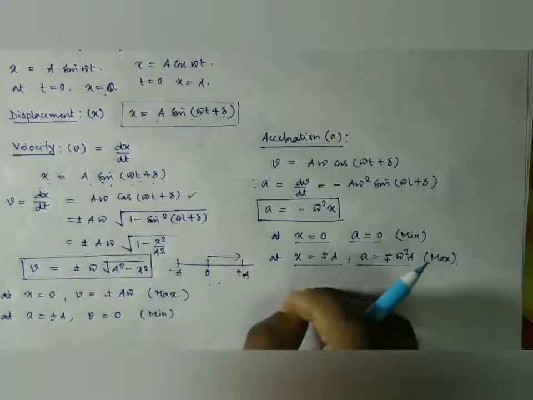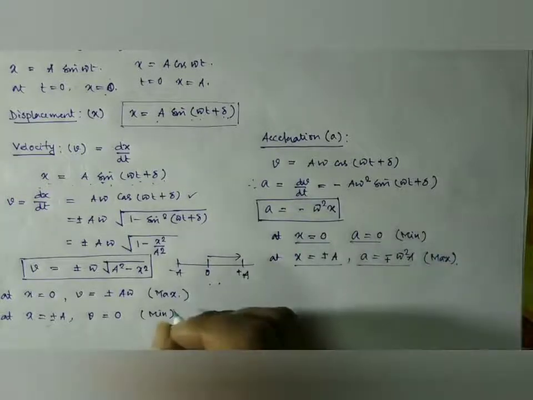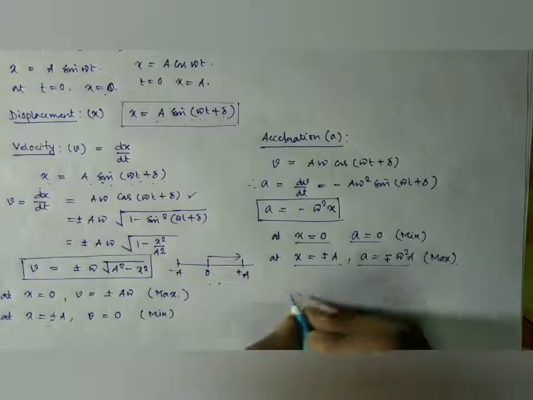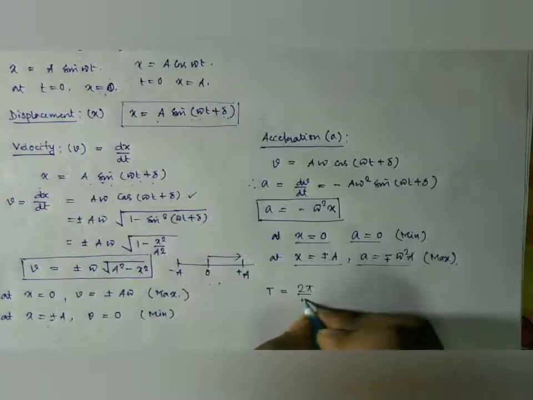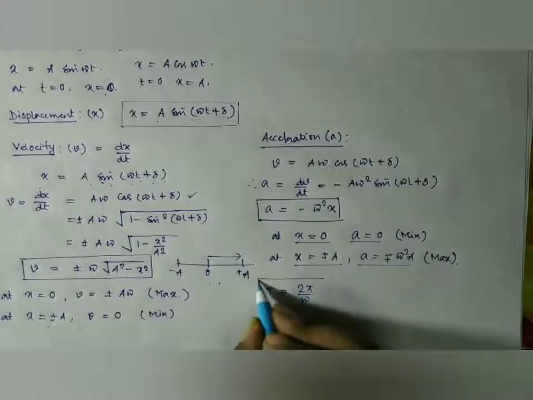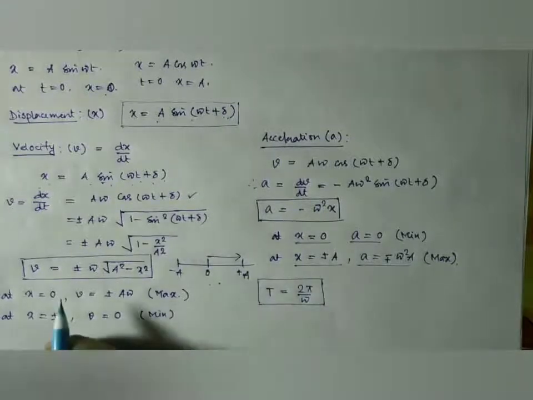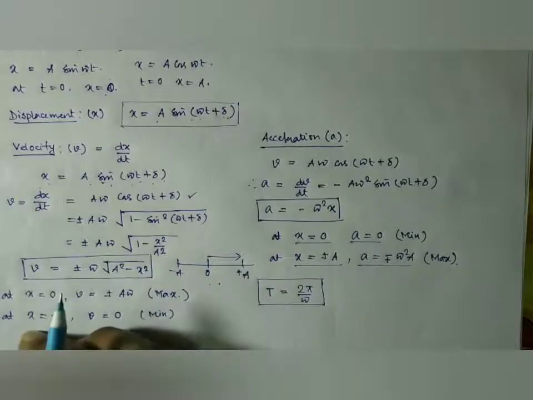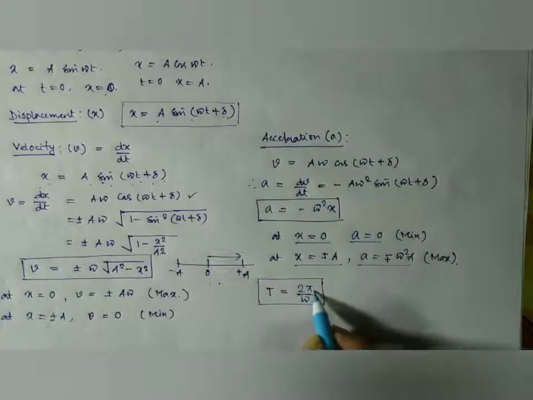Furthermore, we again require an expression of the relation between the circular frequency and the time period. The time period is given by T equal to 2 pi divided by omega, because the time period is the time required for a complete oscillation. Through a complete oscillation, the total angular displacement is 2 pi.